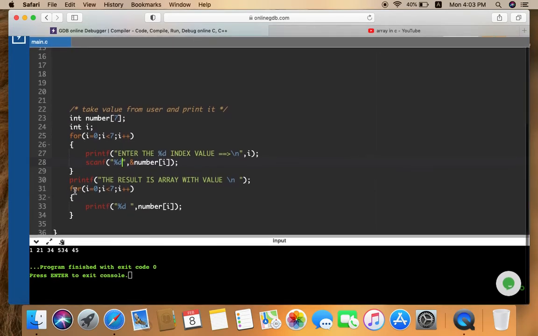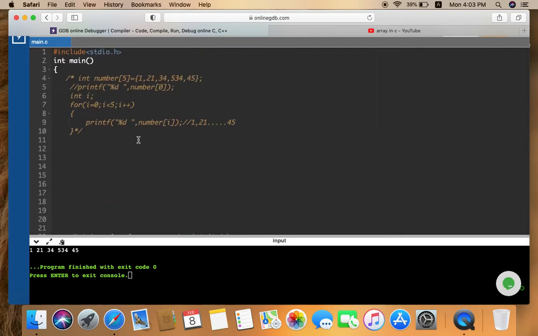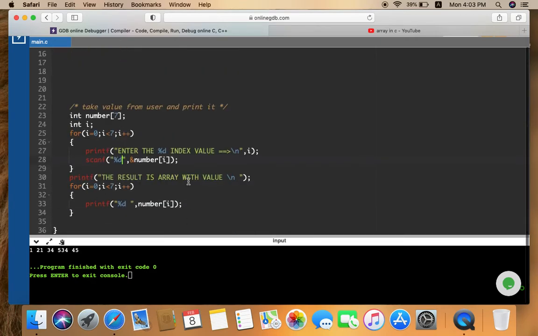Now see, at last I am printing my result using a for loop. As you have seen previously, the same concept is applied here. The value of i is incremented, the condition is true and you are asked for a value, and it is stored in the number array at the 0th position, at the first position, at the 6th position, in a similar way. So let's run this code and see the output.